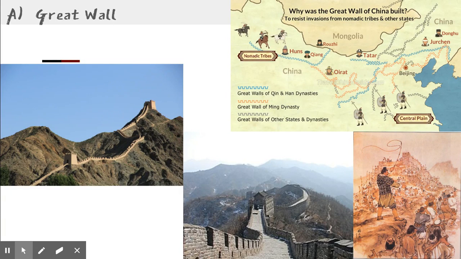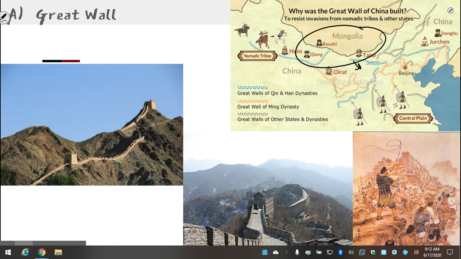But it was not to last. As always, eventually things start to go south, and for China, the problem again was warlike tribes on their northern border, which were invading into China, causing the emperor to have to respond. And so the later Ming emperors built what is known as the Ming Great Wall. It's the parts of the Great Wall that are still standing today, in order to try to stop these barbarian invasions. Unfortunately, of course, wall building is incredibly expensive, and you have to force lots of people to do it, and it's really dangerous, and so it slowly drained the Chinese treasury and made the people pretty unhappy with these Ming emperors.